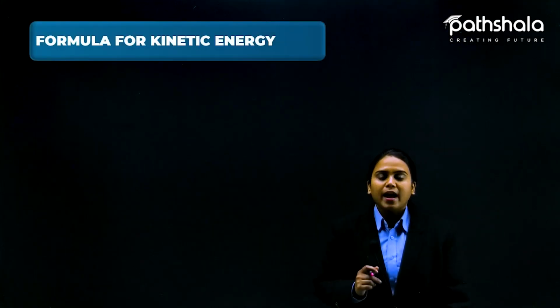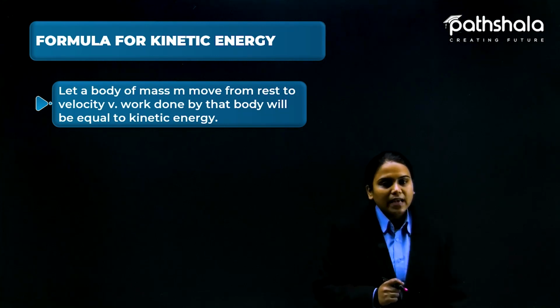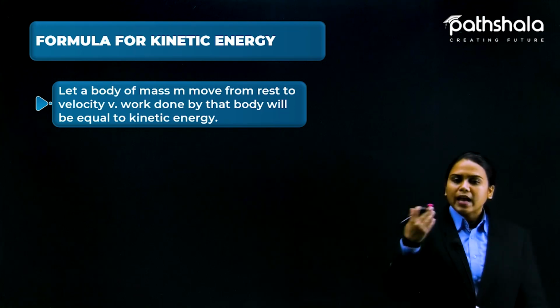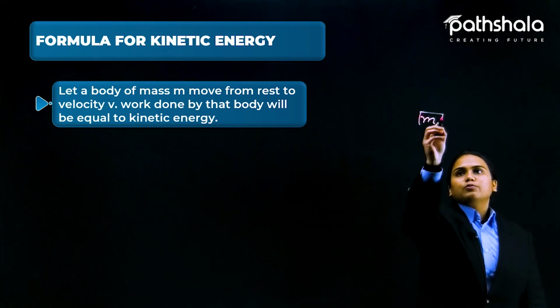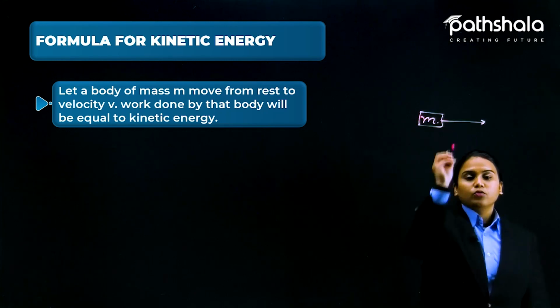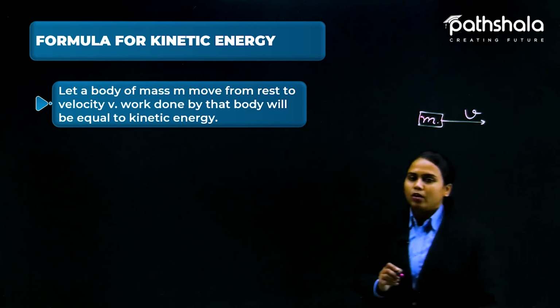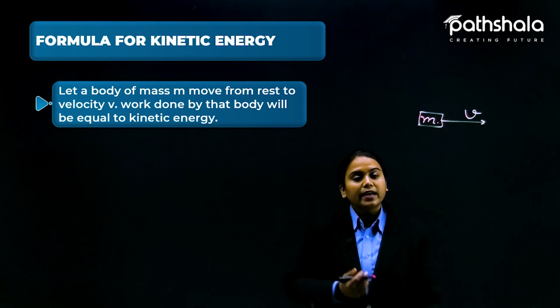Here is the formula for kinetic energy. Let a body of mass m move from rest to the velocity v. Any body m is here at rest right now, and it is going to move with the velocity v. The work done by that body will be equal to the kinetic energy.